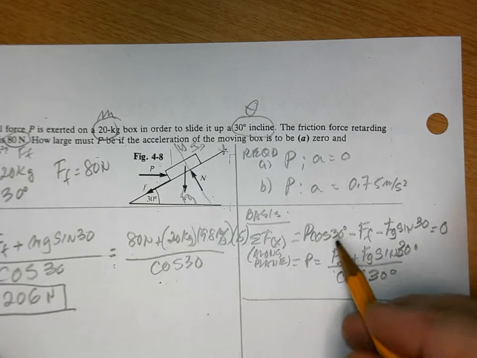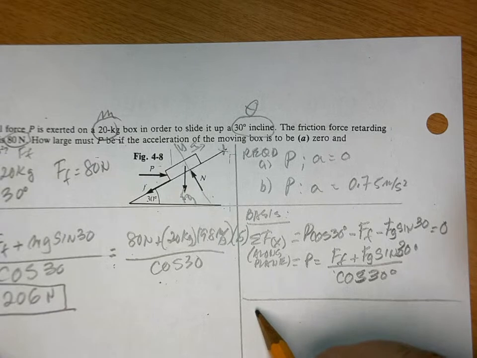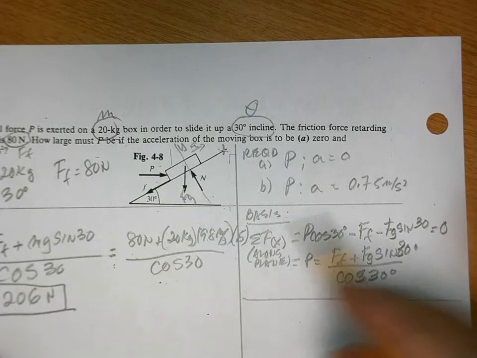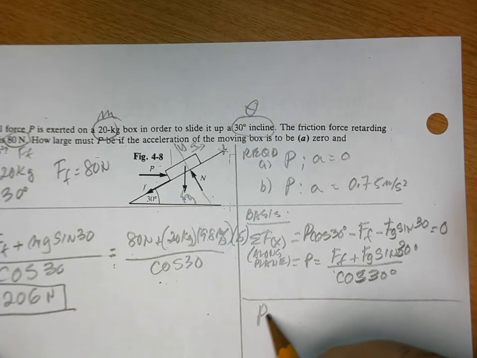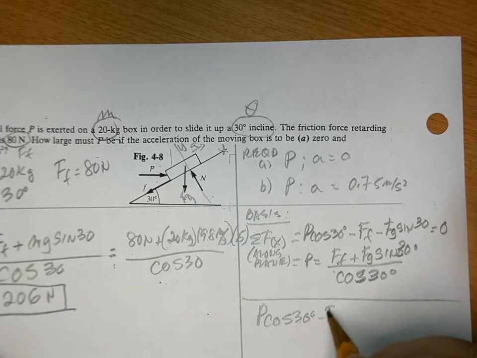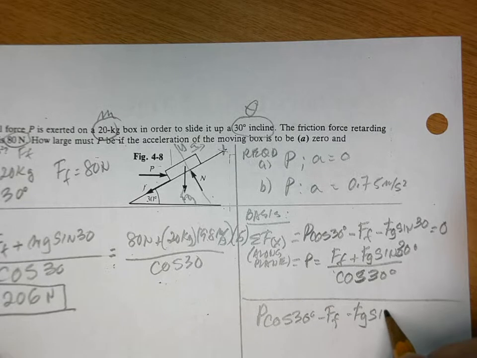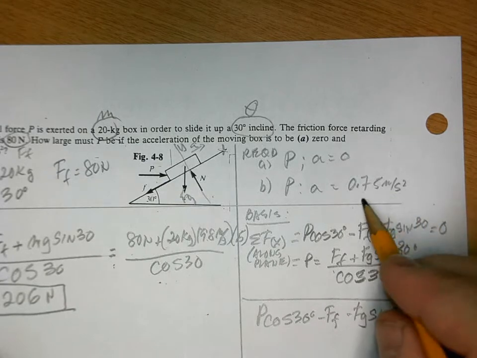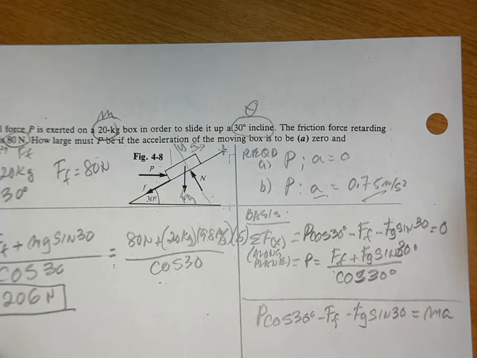In the second one, we have the same. The summation of the forces again along the x. So P cosine 30 degrees minus the frictional force. Yes, minus Fg sine of 30. But this time it's going to be equal to ma because we're given the acceleration here. There's an a. Right?